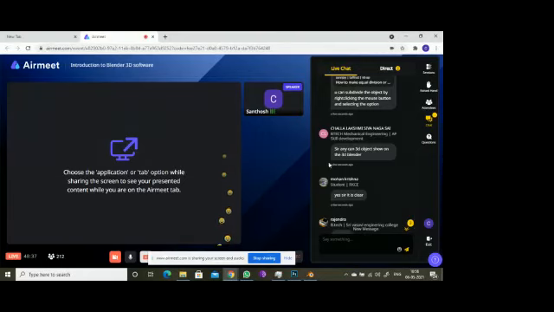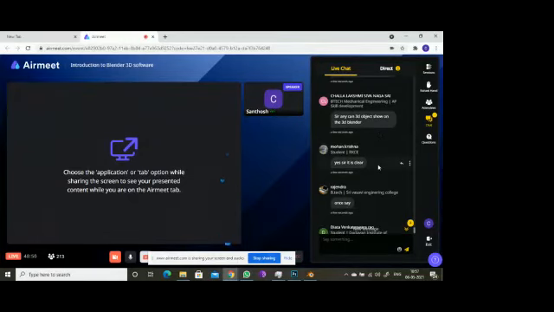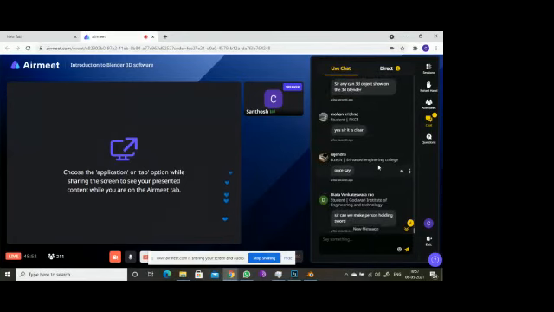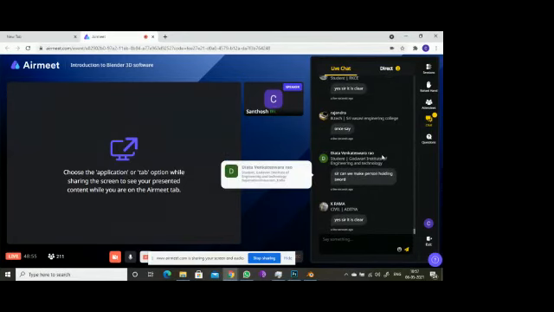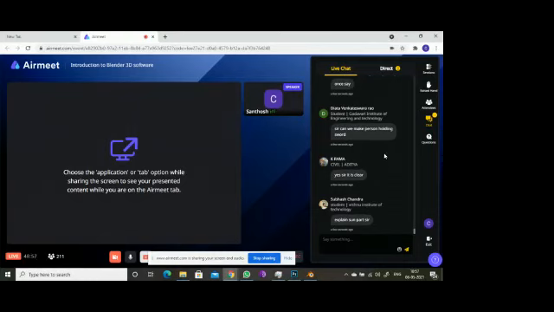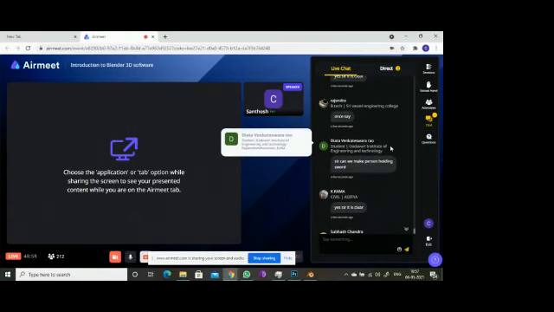Sir, can any 3D object be shown in Blender? What are you asking here? I am not getting it, so you can type more to clarify. Can we make a person holding something? Yes, you can make that.